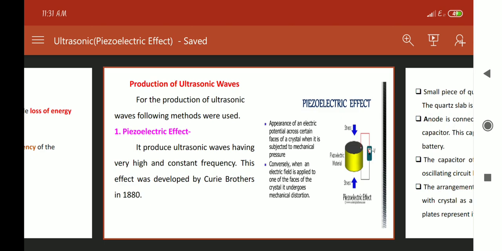Okay, now the principle. In the principle you have to discuss that when a material like quartz is stretched or compressed along its mechanical axis, then an electrical potential is developed along its electrical axis. Understood? And vice versa. That means when we apply an electric potential to the electrical axis, then stress will be produced along its mechanical axis. So this is the simple principle of the ultrasonic waves.